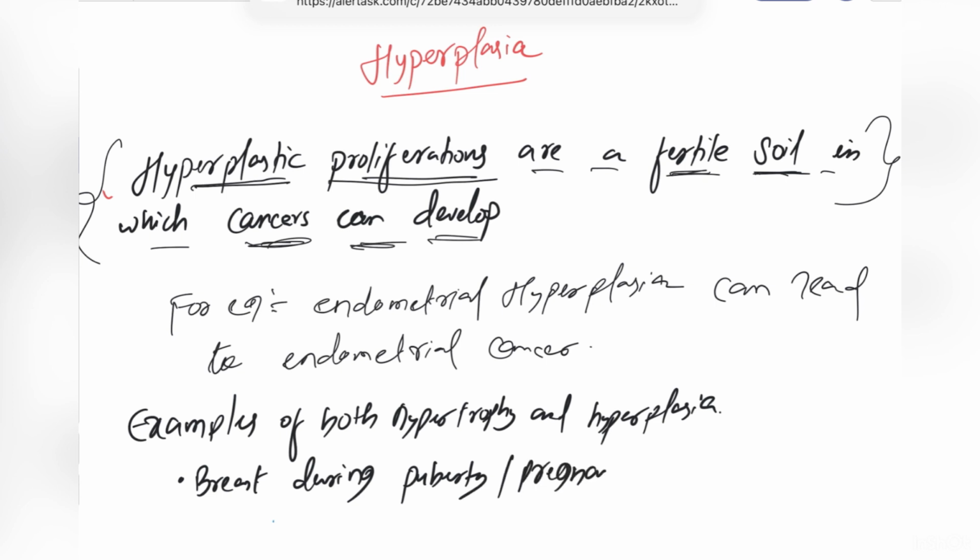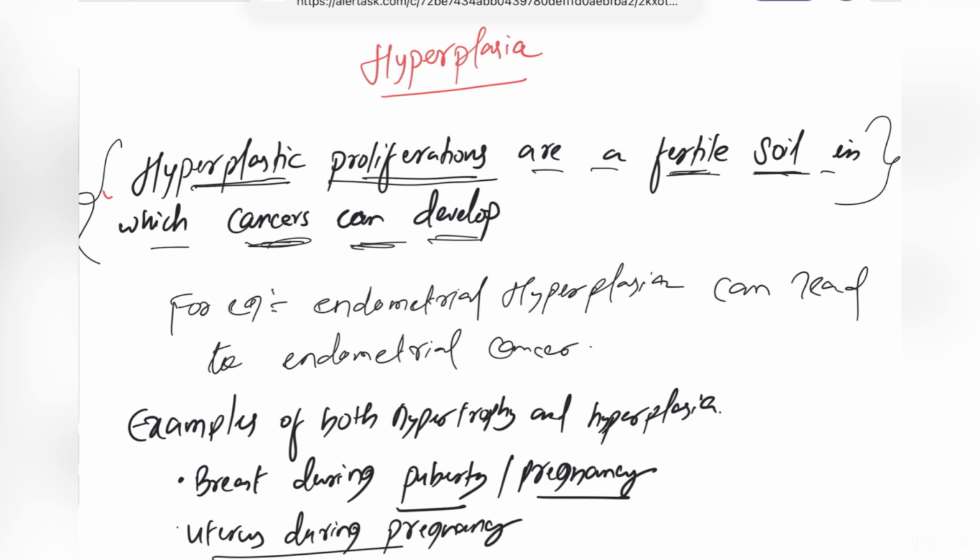It's not only the example of hyperplasia, but both hypertrophy and hyperplasia can occur in this condition. And one is uterus during pregnancy. These are the examples of both hypertrophy and hyperplasia. As I told you about uterus during pregnancy on hypertrophy. In which hypertrophy? Physiological hypertrophy. Remember? So this was all about hyperplasia.